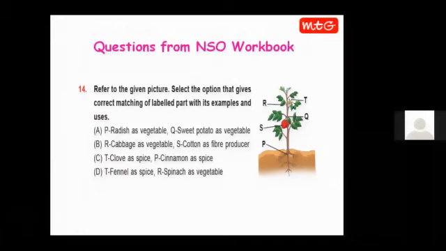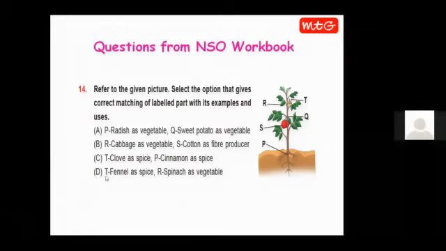Here T is flower bud. You can see kali hai, flower bud. T can be clove as spice. Clove is laung. We eat the flower buds of clove. That is right. Then P, cinnamon as a spice. Cinnamon is dalchini and we use cinnamon as spice. But do we obtain cinnamon from root? No. We obtain cinnamon from the bark of the tree. That is the stem part. So C is also incorrect.